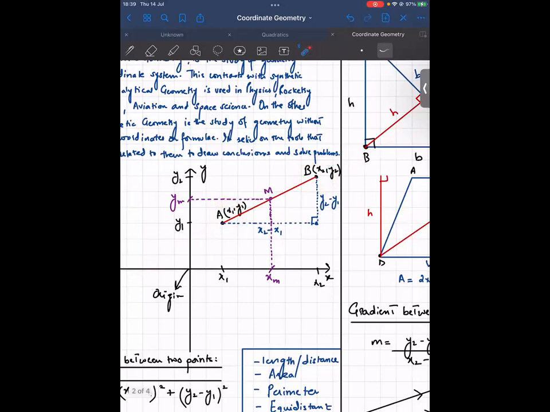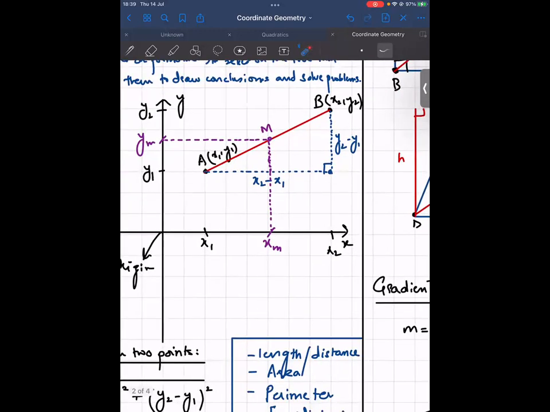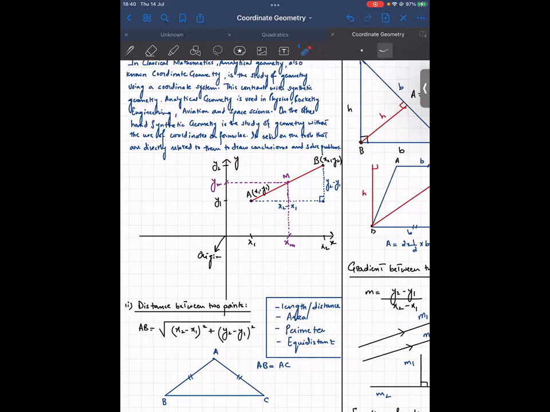And now, what is the first thing that you can study once you have joined these 2 points? पहली characteristic of the geometry between these 2 points जो कि आप study कर सकते हैं is the length. And how could you find out the length between the 2 points, which is basically finding out the length of this line? You can find it by using the formula. And the formula is a simple one that you have already studied in additional mathematics.